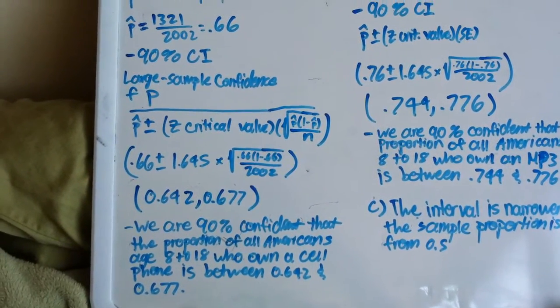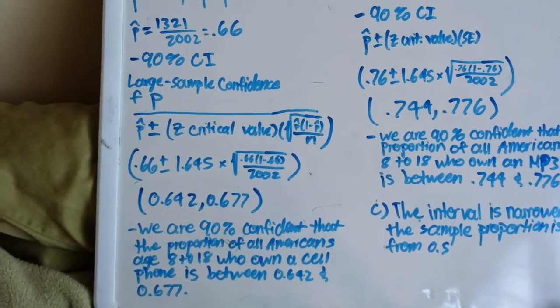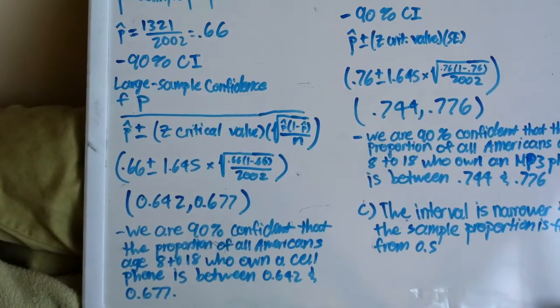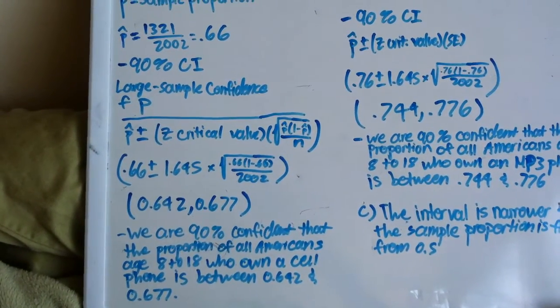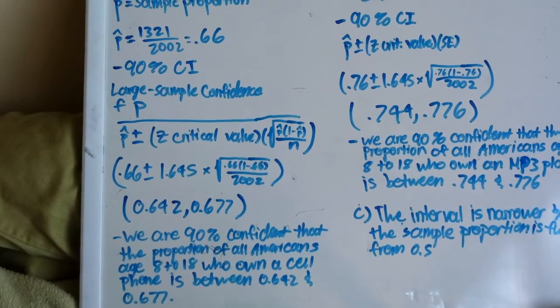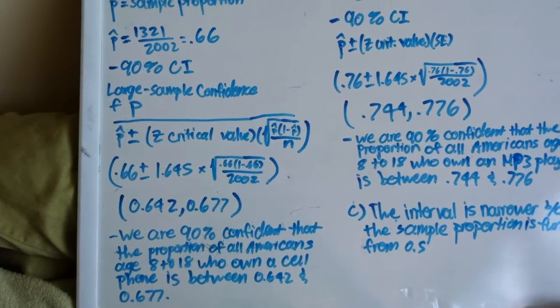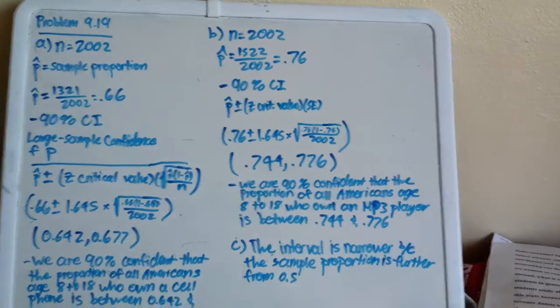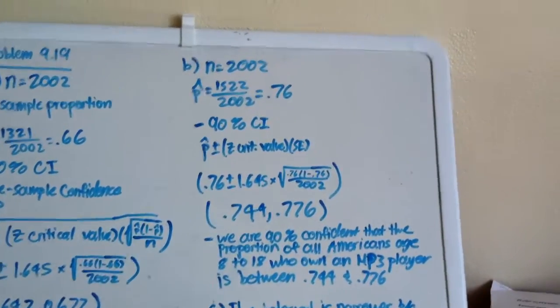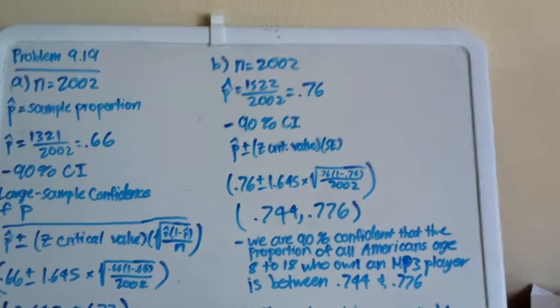What this means is that we are 90% confident that the proportion of all Americans aged 8 to 18 who own a cell phone is between 0.642 and 0.677. And now we move on to subproblem B.